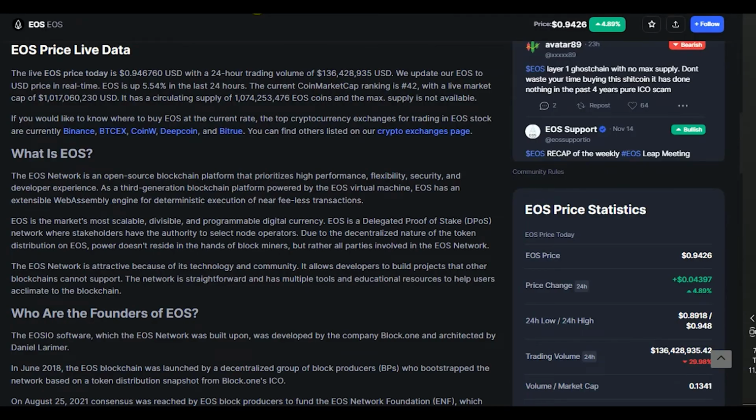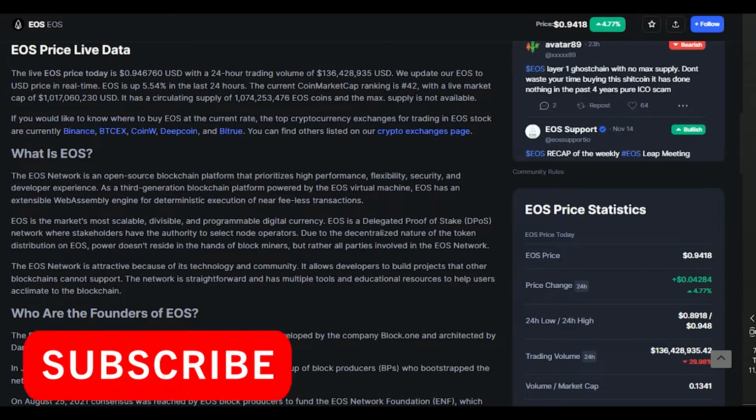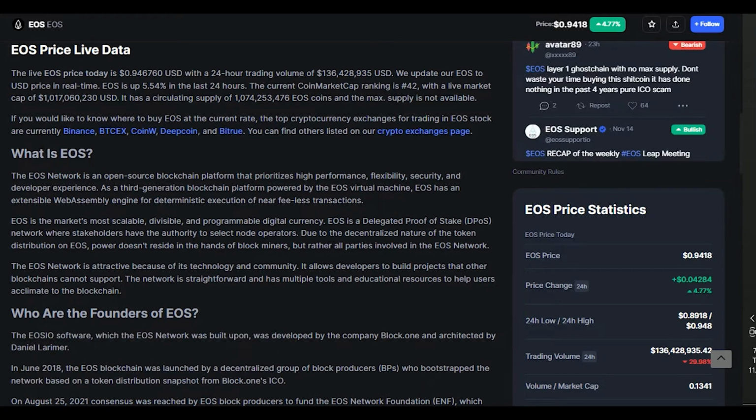So guys, what is the EOS? The EOS Network is an open source blockchain platform that prioritizes high performance, flexibility, security, and developer experience. As a third generation blockchain platform powered by the EOS virtual machine, EOS has an extensible WebAssembly engine for deterministic execution of near-feeless transactions.